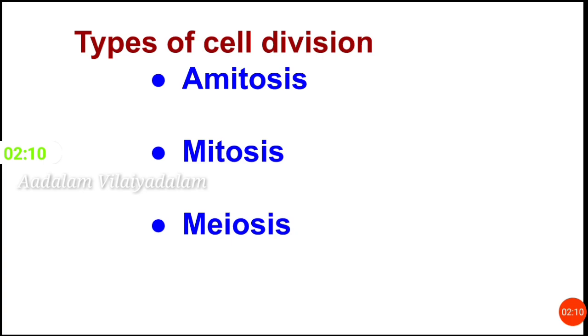Mitosis is the process of making new body cells. So mitosis is the indirect division. Meiosis is the reduction division, which creates egg and sperm cells. Now let us know about types of cell division in detail.